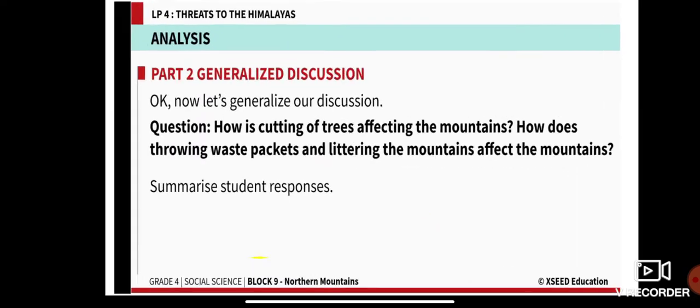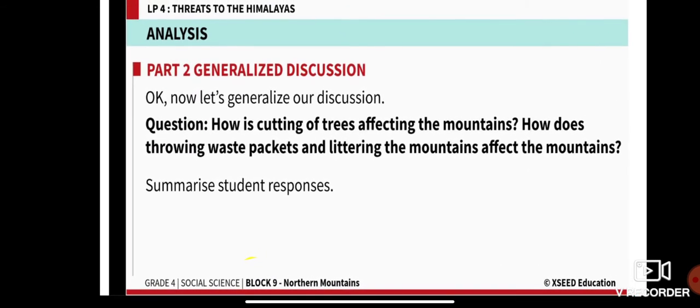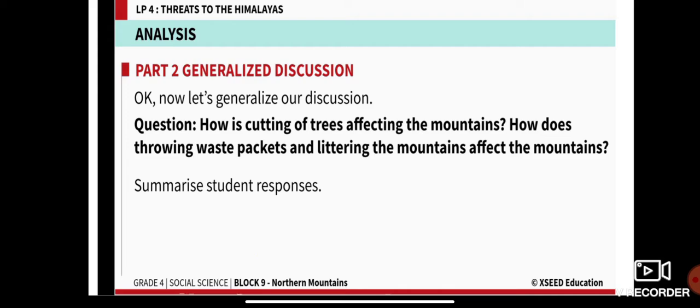Alright, so now let's get into generalized discussion. How is cutting of trees affecting the mountain? What, according to you, is cutting of trees affecting the mountain? And how does throwing waste packets and littering the mountains affect the mountains?